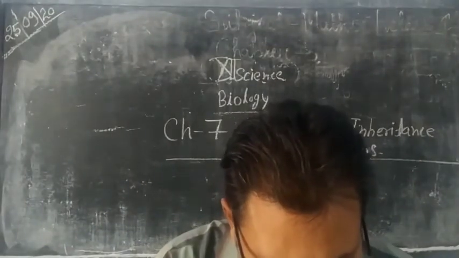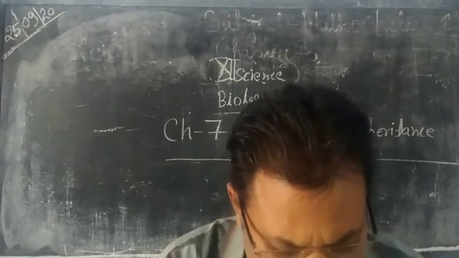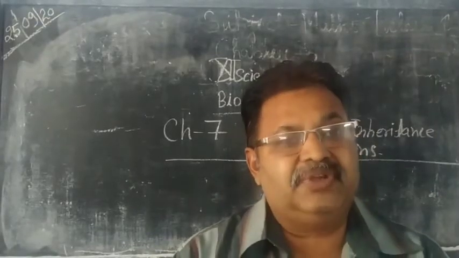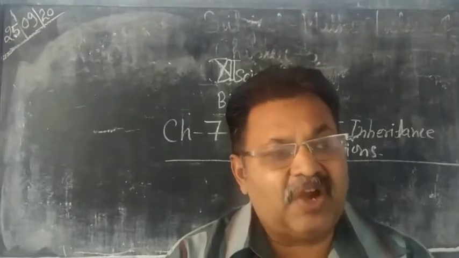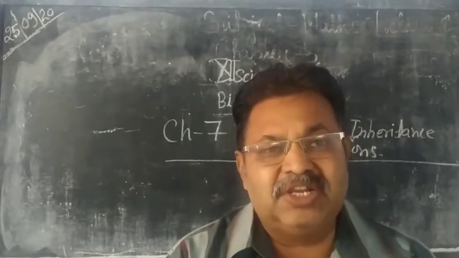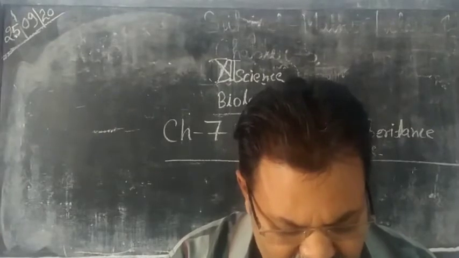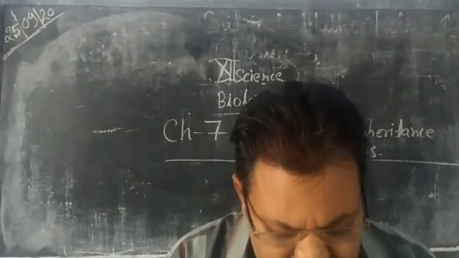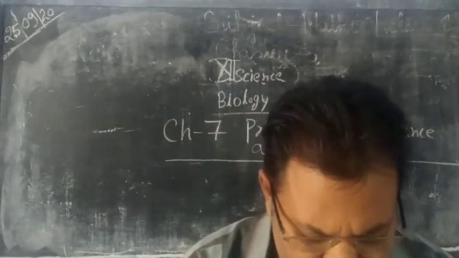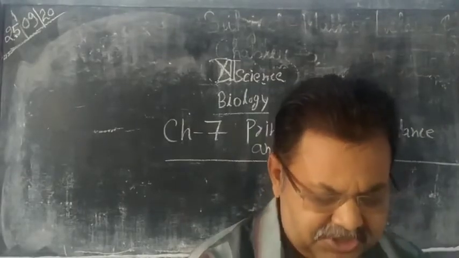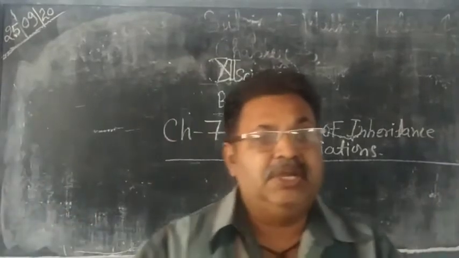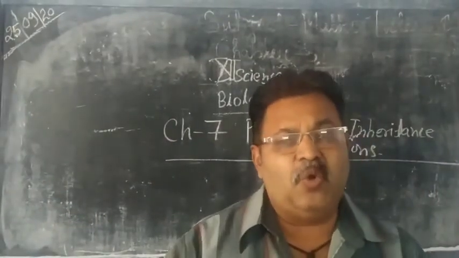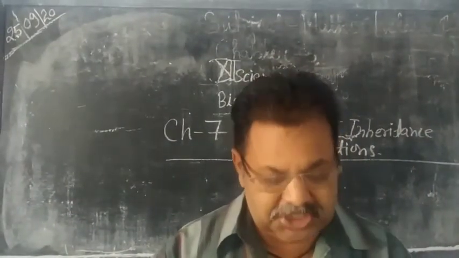New traits develop through the discontinuous variation. If the variations are discontinuous, it means changes are not in a continuous manner, then a lot of variation will take place. Variations are the path of origin and evolution of new species. So variation is the most important thing because it is responsible for the origin of new species.